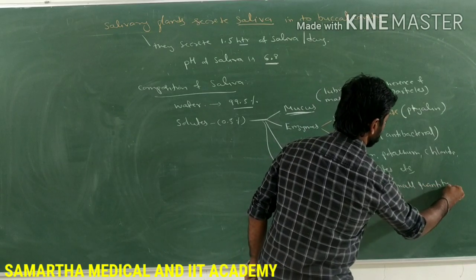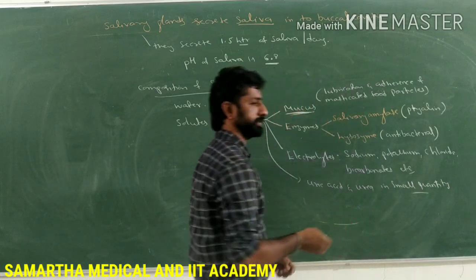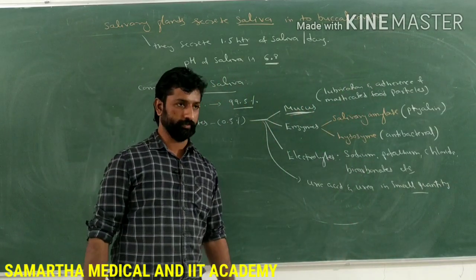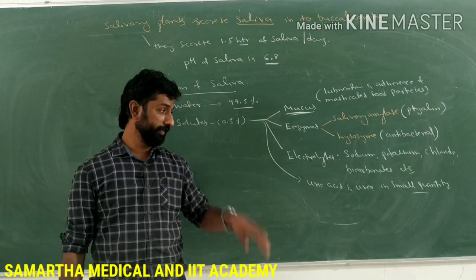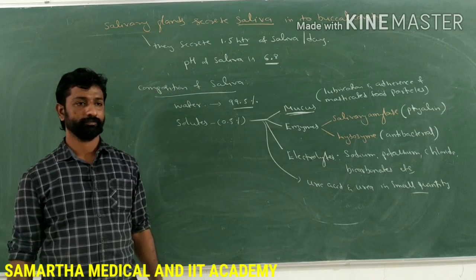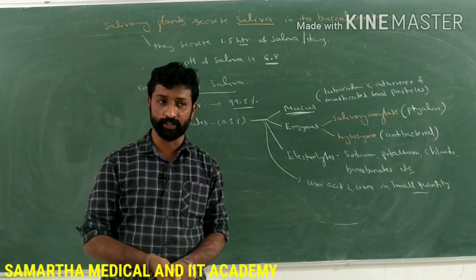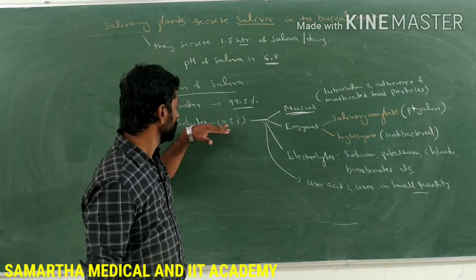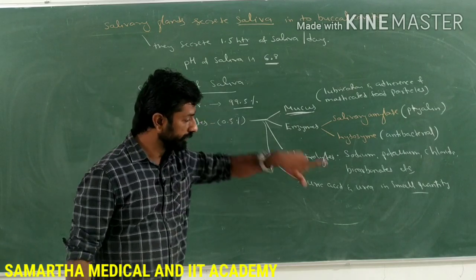If you remember your first PU classes regarding excretory products and their elimination, there we discussed the role played by organs other than the kidney in excretion. There we also discuss saliva, which helps in the excretion of uric acid and urea.